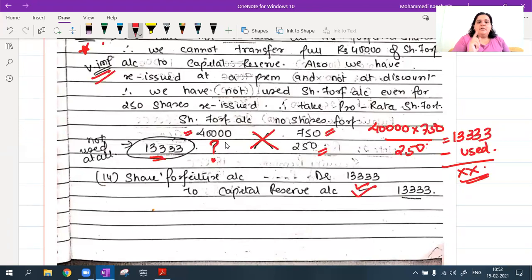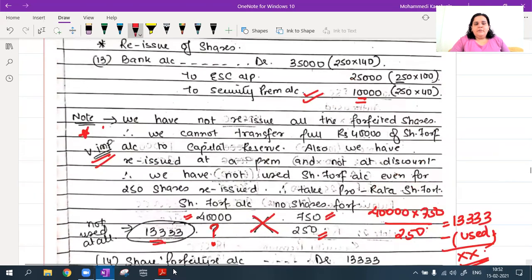So I would have generated how much amount? Okay, so share forfeiture account debit to capital reserve will be 13,333. That is because I have not used also anything. If in case I would have used it, then from 13,333 I would have subtracted the used amount. All right. Okay. Is that clear?